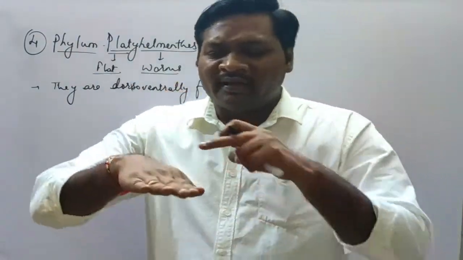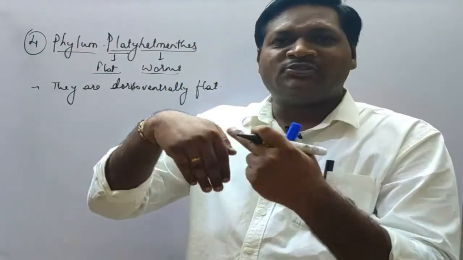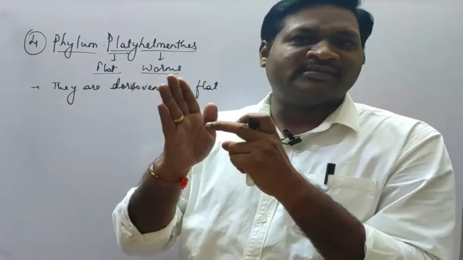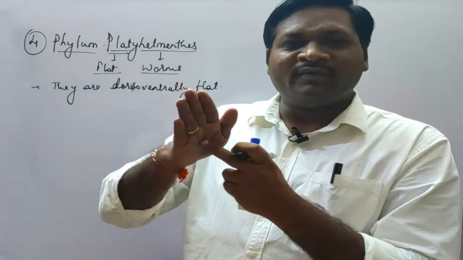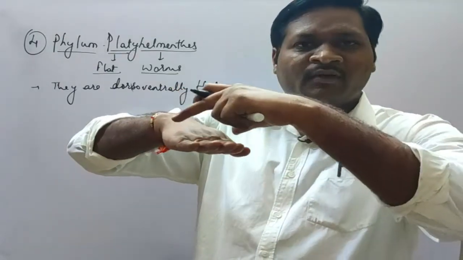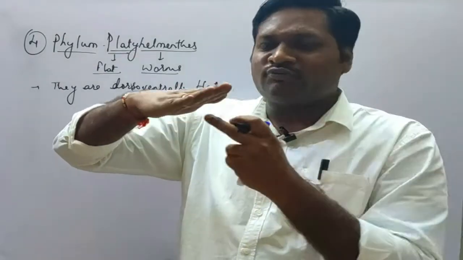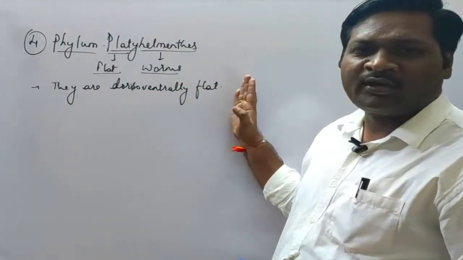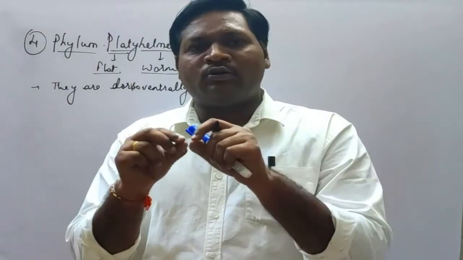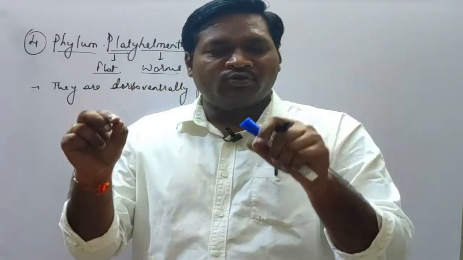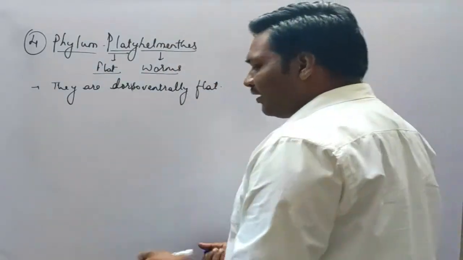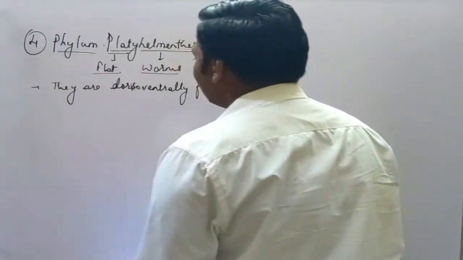Suppose this is a hand. This part of the hand is the dorsal part, and this part is the ventral part. When we look at this hand, it is a flat structure. This flat structure is seen in these flatworms. They look like a ribbon or a tape, similar to a measuring tape. So it is called dorso-ventrally flat.